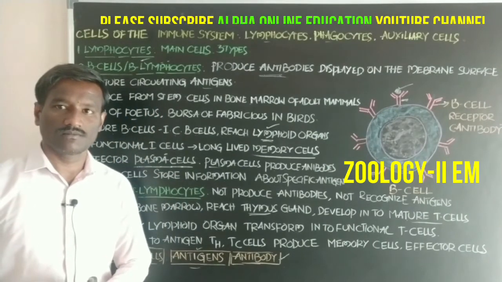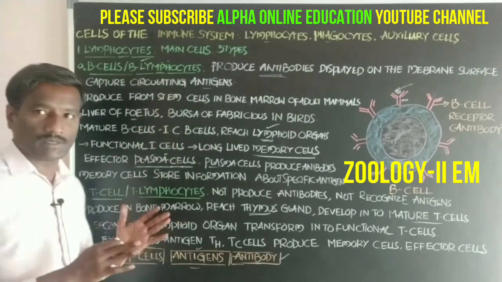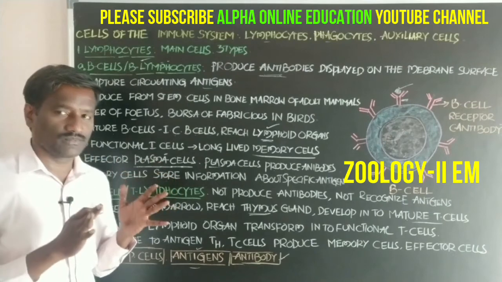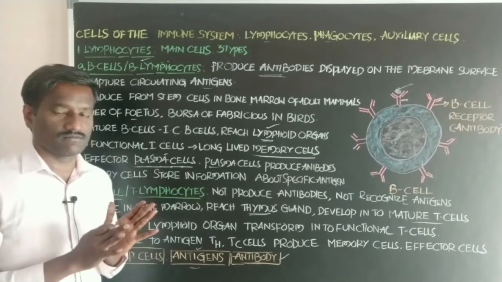Hi students, now let's discuss the cells of the immune system. Which cells are involved in the immune system? The immune system is provided by which types of cells?